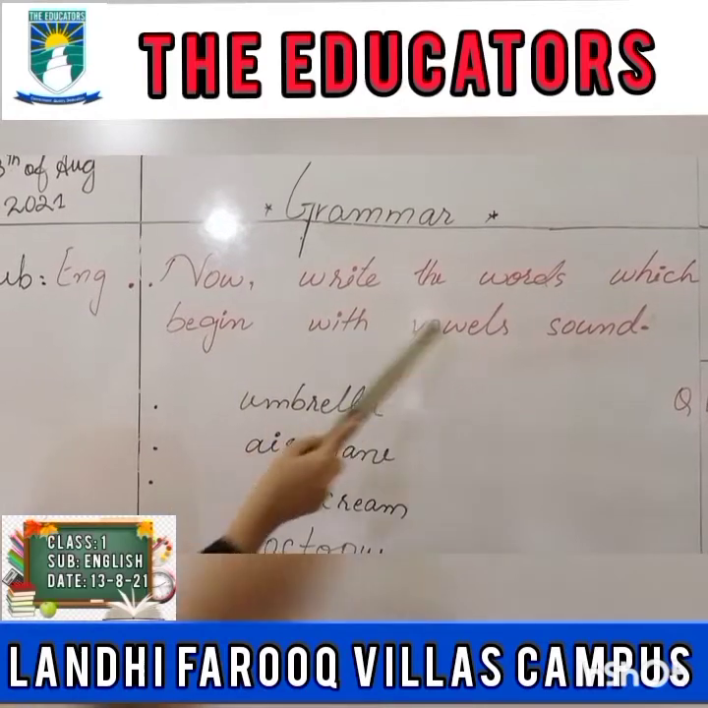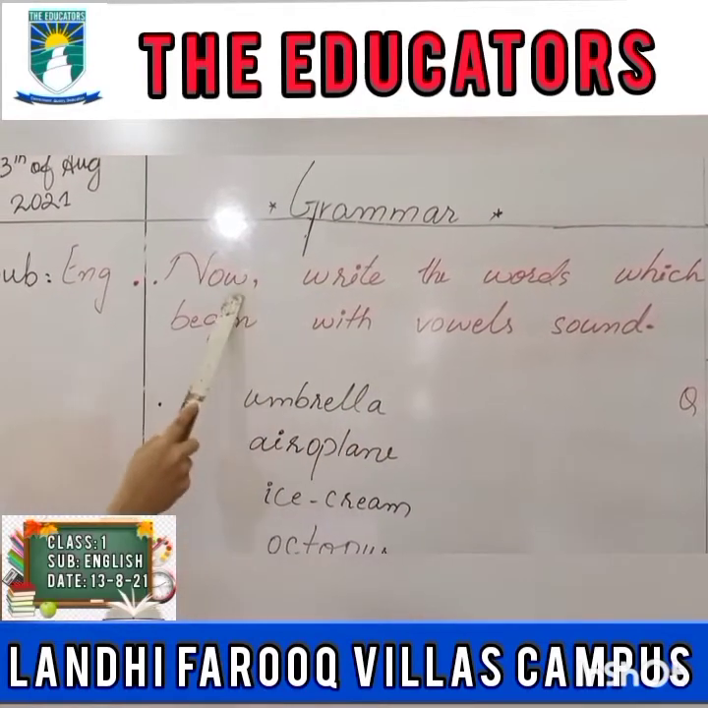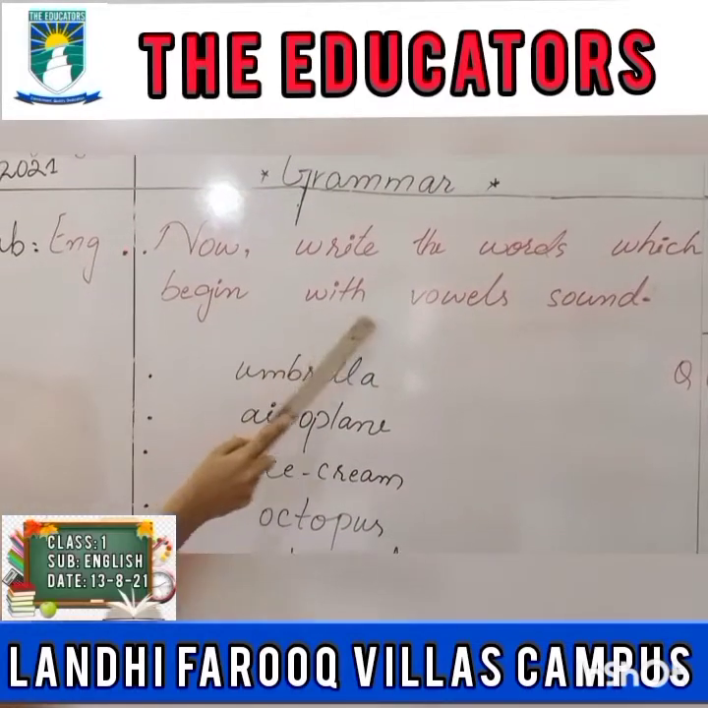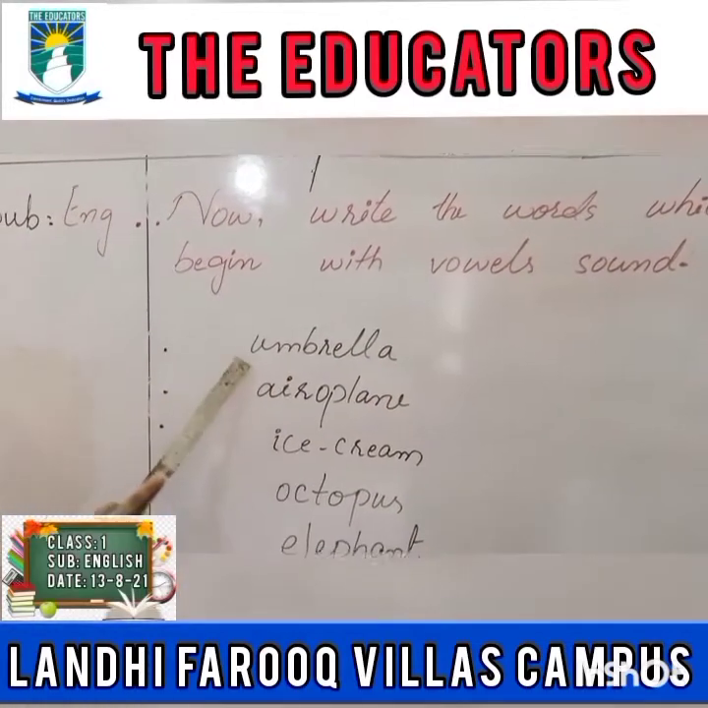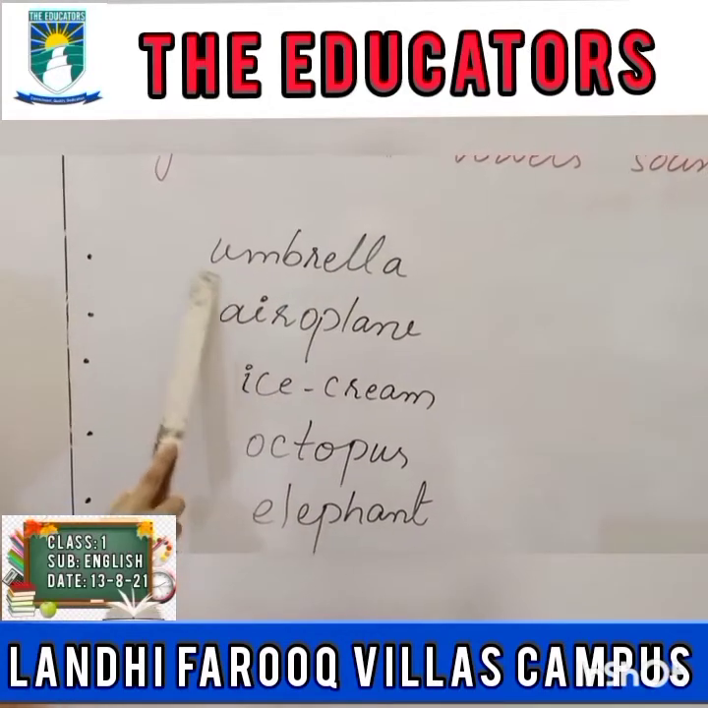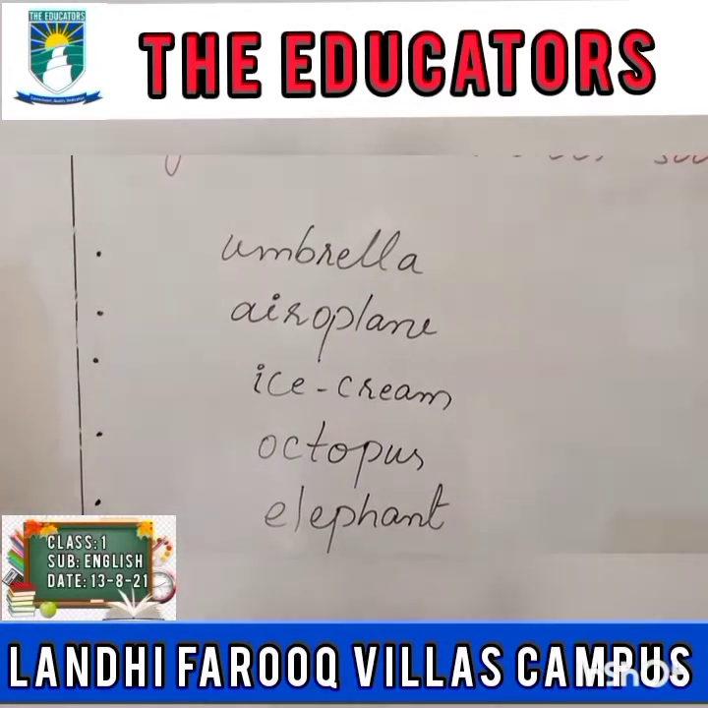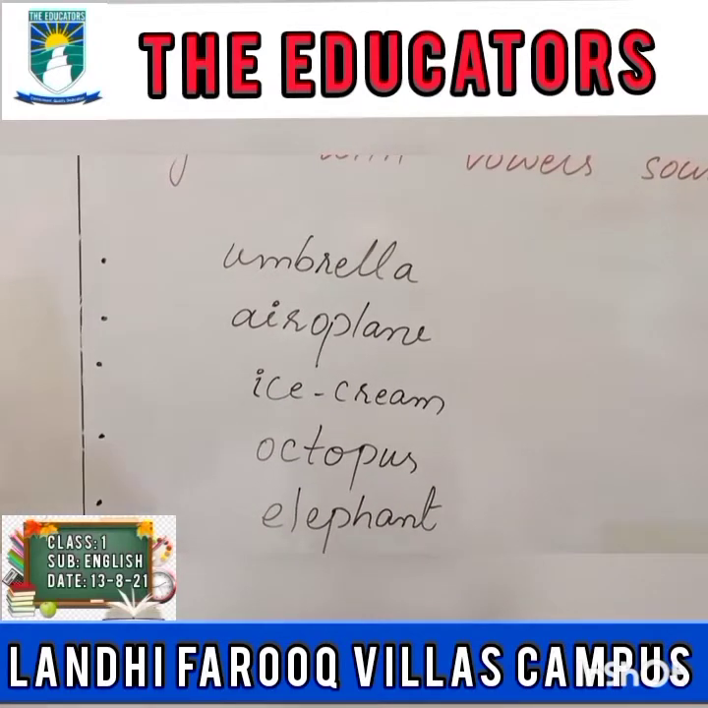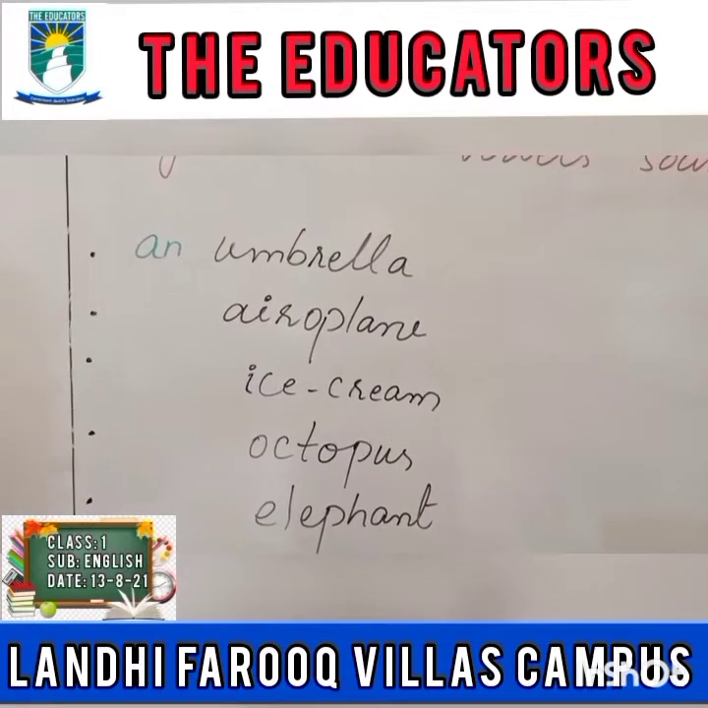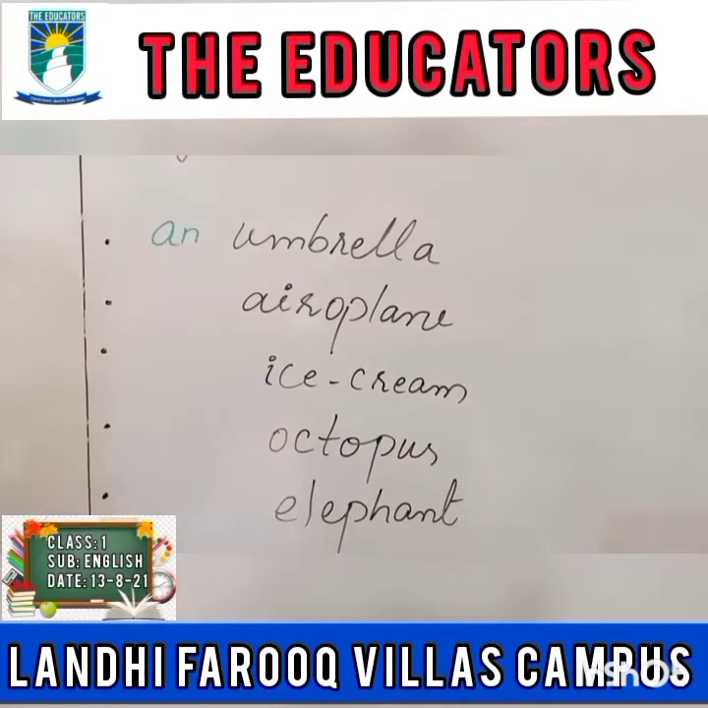Class, as you know about the vowels, now look at the question. Write the words which begin with a vowel sound. Now look at the word. What is it? Umbrella. It is starting from a vowel. So before a vowel we put an. It is an umbrella.